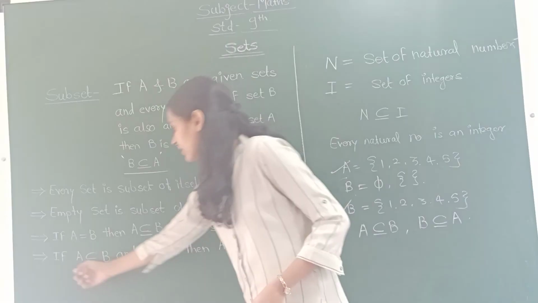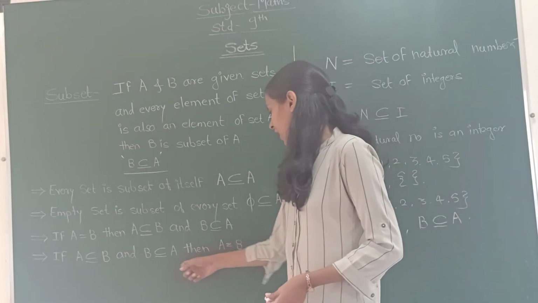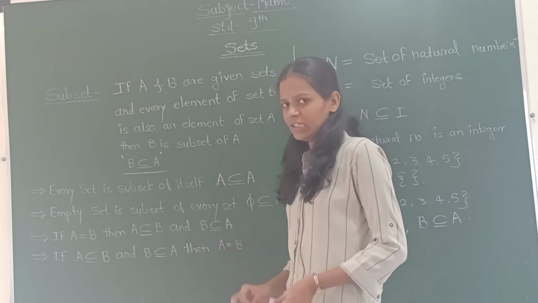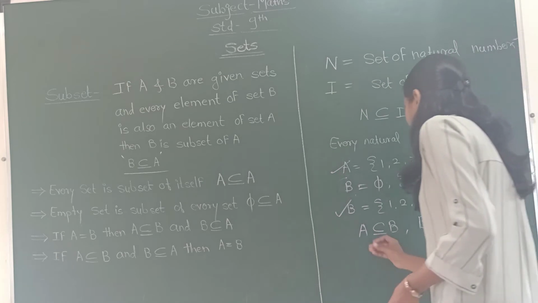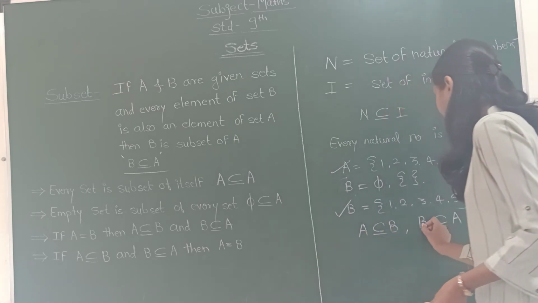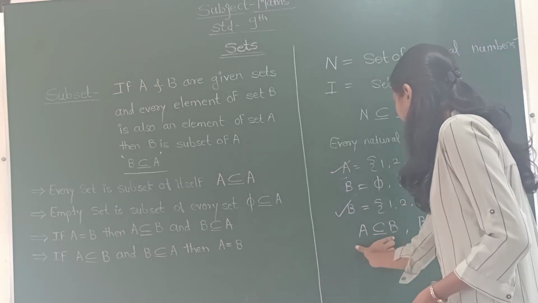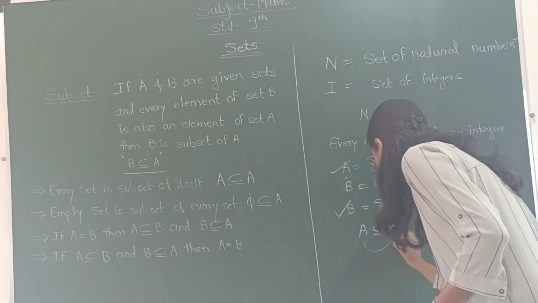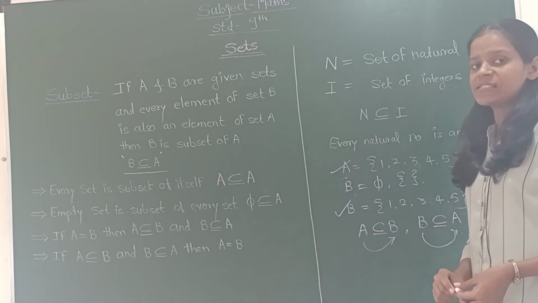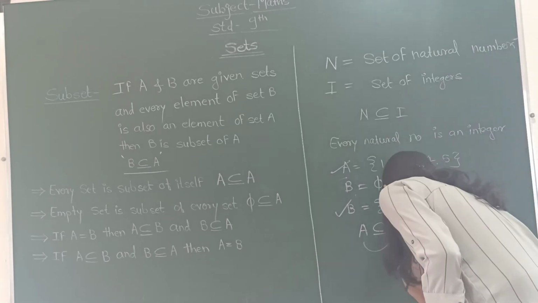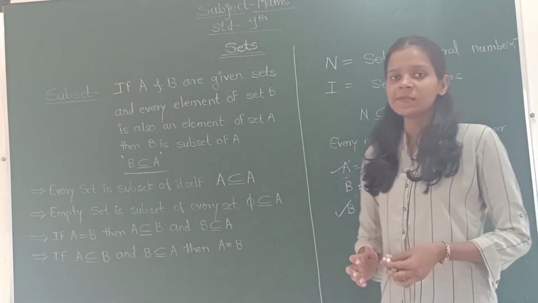Fourth one, vice versa. If A is a subset of B and B is a subset of A, then A is equal to B, that is set A equals set B. We can say A is a subset of B and B is a subset of A only if all the elements in set A are present in set B and all the elements of set B are present in set A. Therefore, set A and set B are said to be equal. These are the properties of subset.